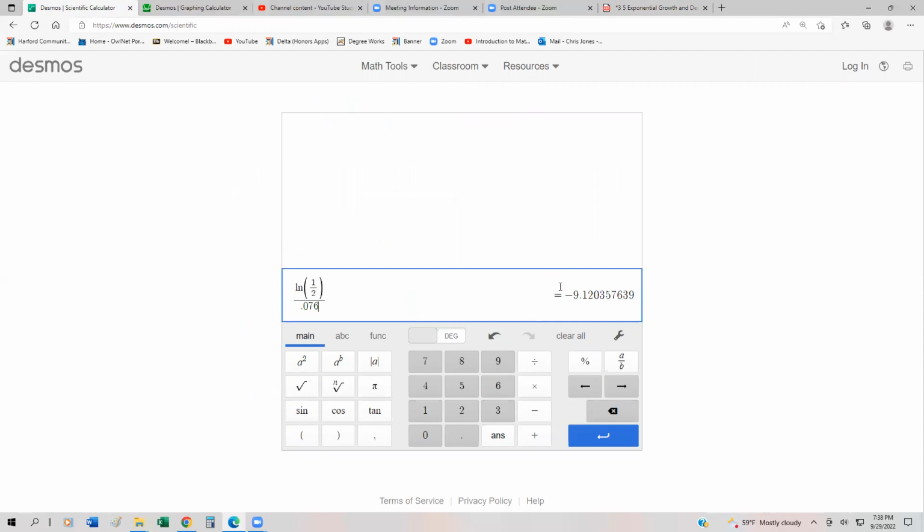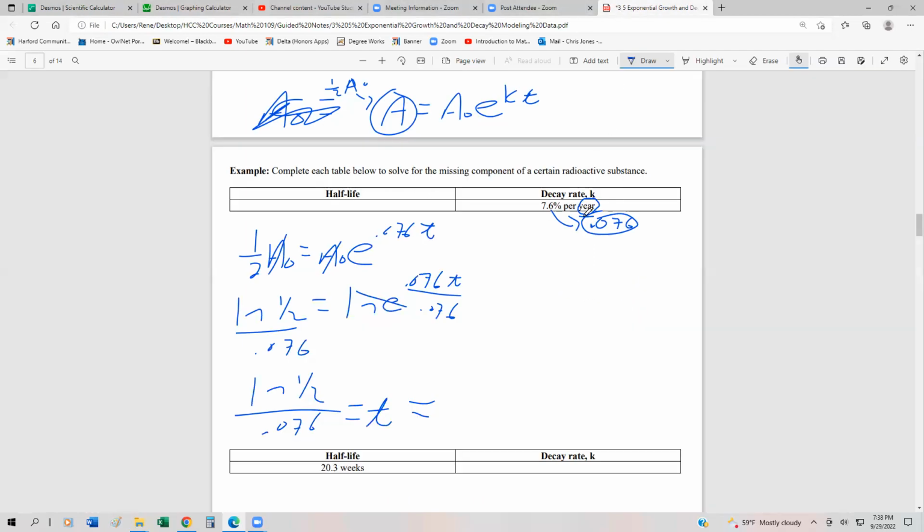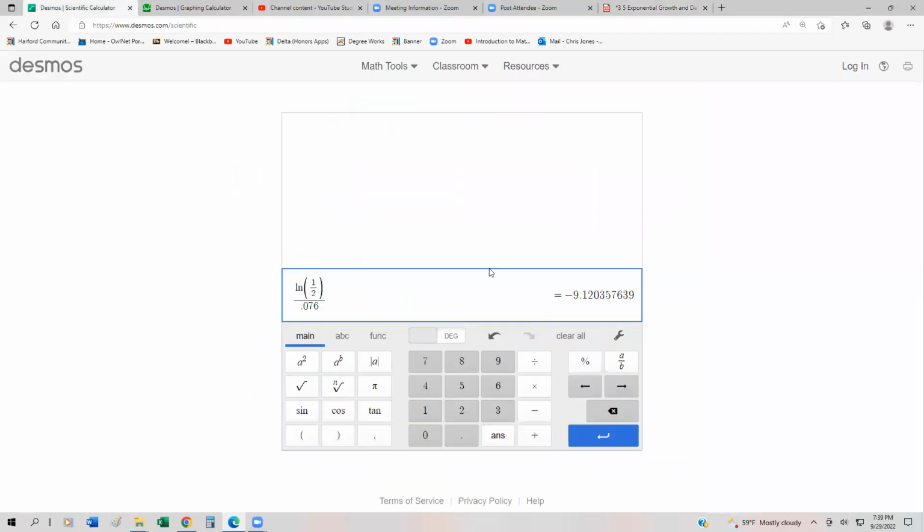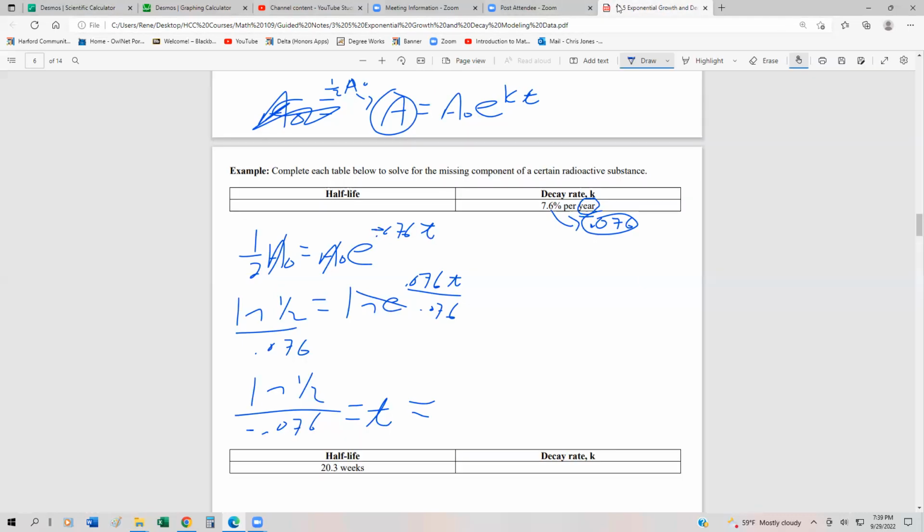That gives us a negative 9.12. That's just because it's the decay rate, so it's negative. The half-life for this would be 9.12 years.